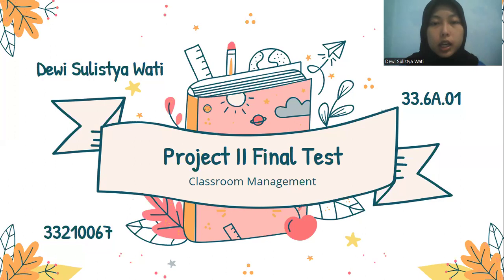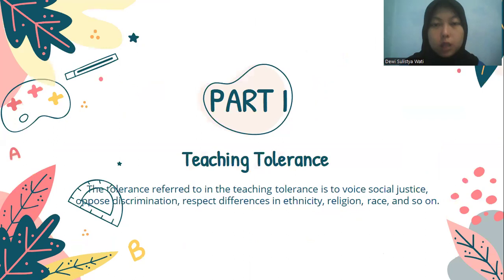So, in this presentation, there are two parts. Part 1 has three materials. The first one is teaching tolerance. Teaching tolerance in the context of classroom management plays an important role in sustaining harmony in the classroom. The tolerance referred to in the teaching of tolerance is to avoid social injustice, oppose discrimination, and respect differences in ethnicity, religion, race, and so on.